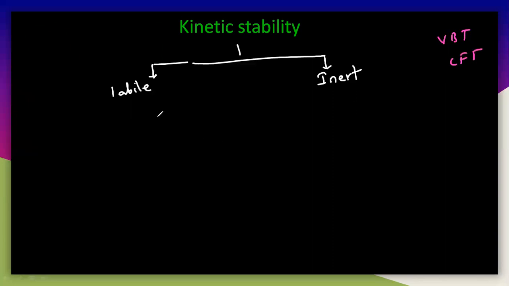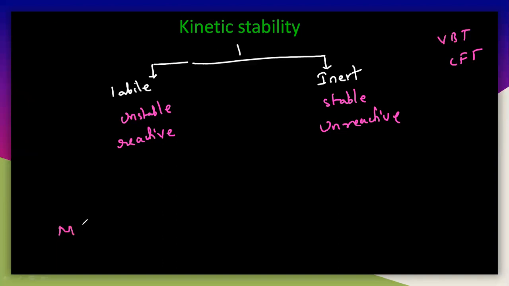Labile is nothing but unstable, that is reactive. But inert means stable and unreactive. Reactive refers to a substitution reaction like ML reacting with Y to give the product MY plus L. This is one of the substitution reactions.